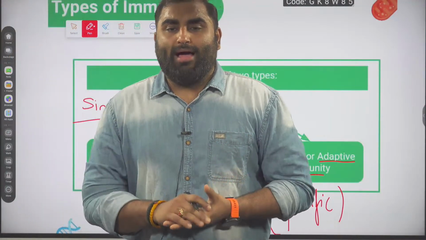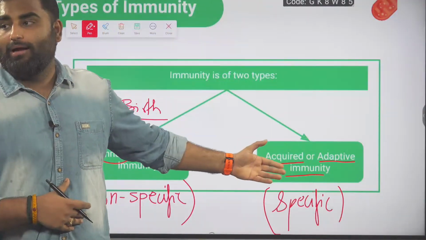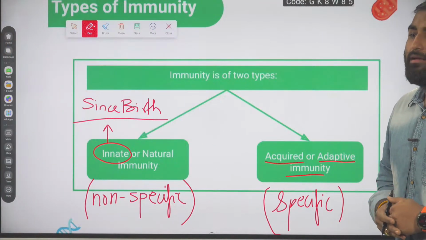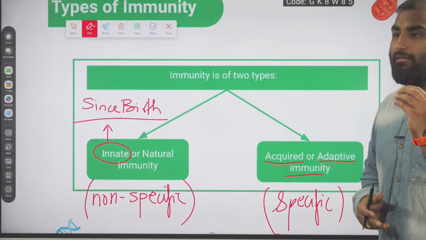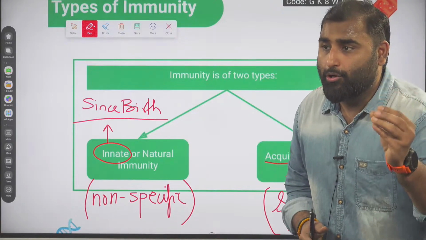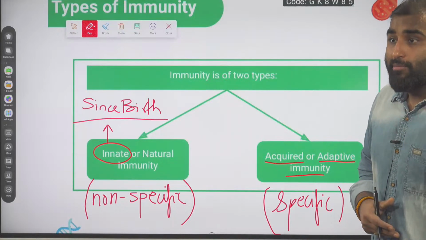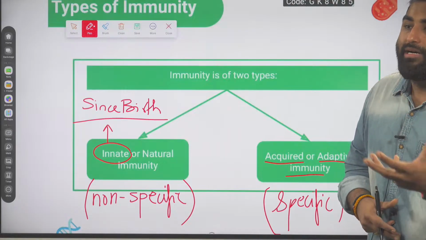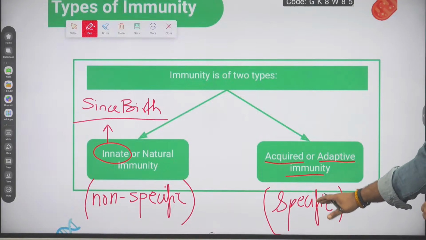Now one basic question, answer me. When you get the polio vaccine, which kind of immunity are you developing? Are you developing acquired immunity or innate immunity? Very good, guys. The polio vaccine contains the dead polio virus, and your body is exposed to it. Your immune system is interacting with that virus, and now your body is obtaining immunity against it, and that will be acquired or adaptive or specific.